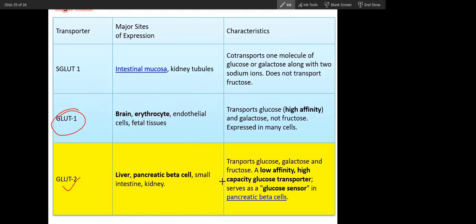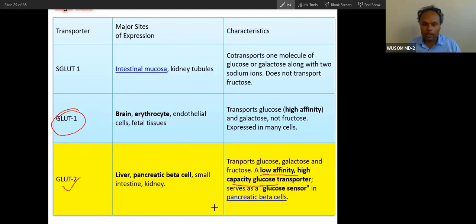And these are low affinity. Though these are low affinity, this will help spare blood glucose for the brain during fasting condition. This GLUT2 will work along with glucokinase. Glucokinase also has the same property, it also has low affinity for glucose. So this is GLUT2.